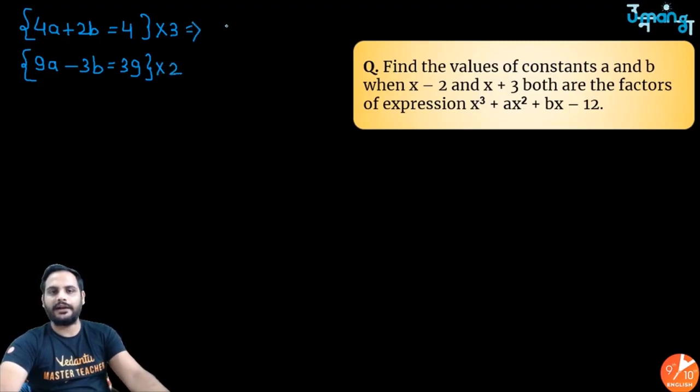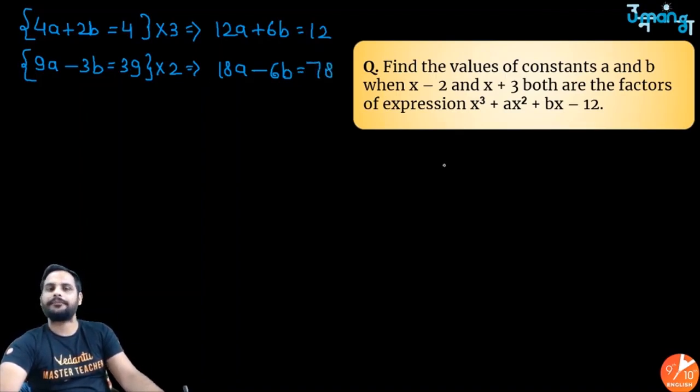So you are getting 3 4s are 12a plus 3 2s are 6b, 4 3s are 12, and here 9 2s are 18a minus 6b, 39 into 2 is 78. Correct? These are your two equations.